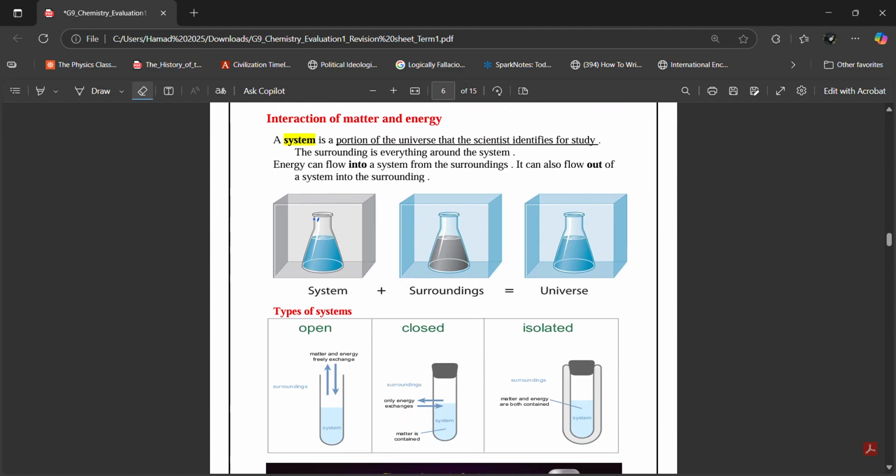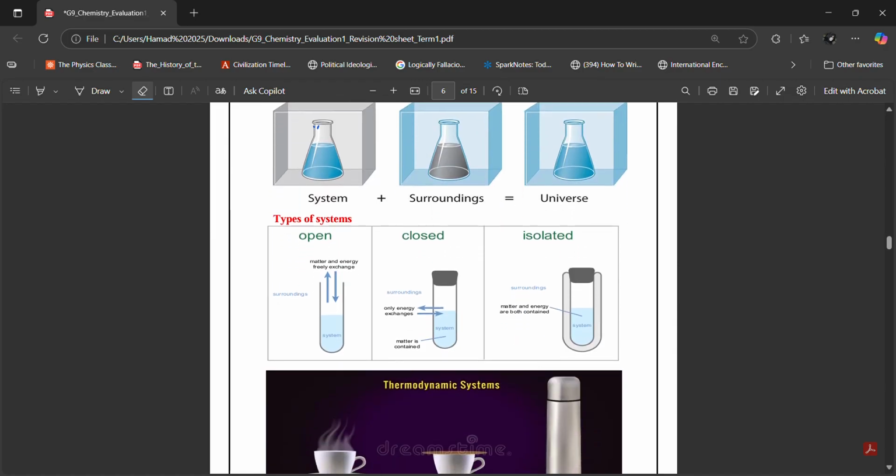Same thing here. If it's an endothermic reaction, Ibrahim, then energy is going to go from the surroundings to the system. And everything around the system is going to become cold because energy is flowing from the surroundings into the system. The heat energy is leaving the surroundings. That's why everything becomes cold in an endothermic reaction. And system plus the surroundings equals the entire universe.